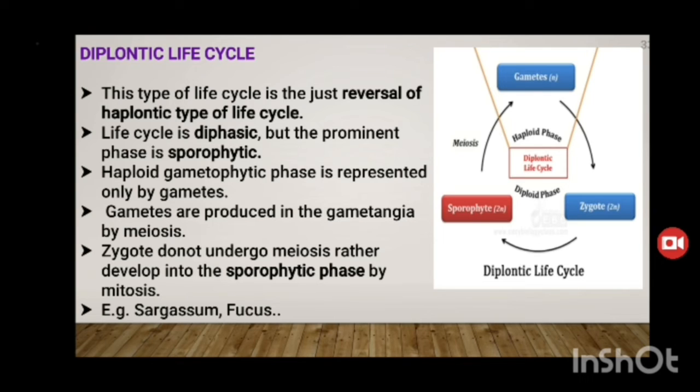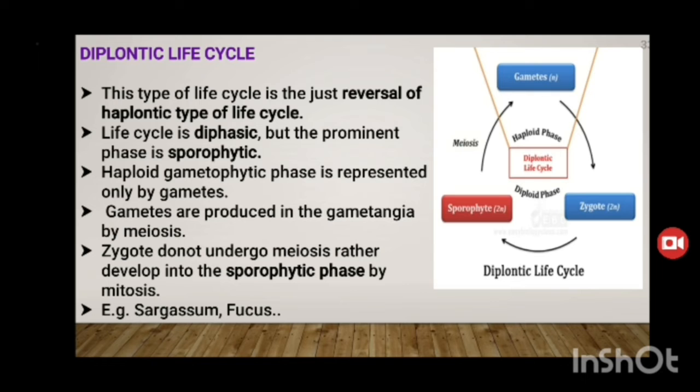Diplontic life cycle. It is the reverse type of the haplontic life cycle. The life cycle is diphasic, but the prominent phase is sporophytic. The haploid gametophytic phase is represented only by gametes. Gametes are produced in the gametangia by meiosis. The zygote does not undergo meiosis, but develops into the sporophytic phase by mitosis.